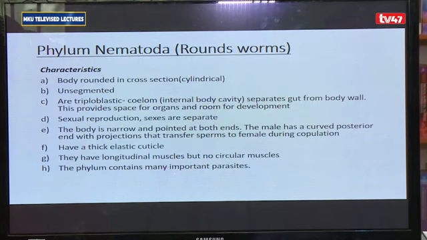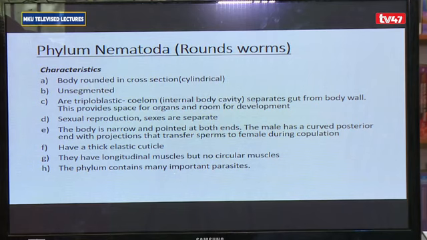Then we have the phylum Nematoda. Nematoda comprises of roundworms that do not have any segments. Now, for the characteristics of the nematoda, we have number one, the body is rounded or cylindrical. Number two, it is unsegmented. So normally we say they have a cylindrical, non-segmented body. They are triploblastic. The body is narrow and pointed at both ends.